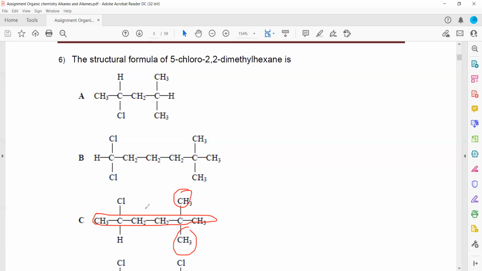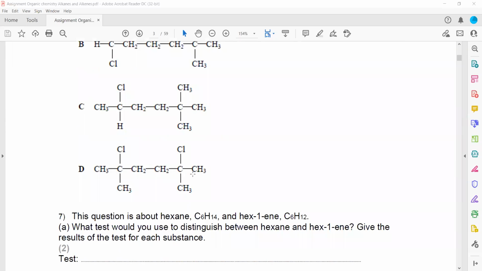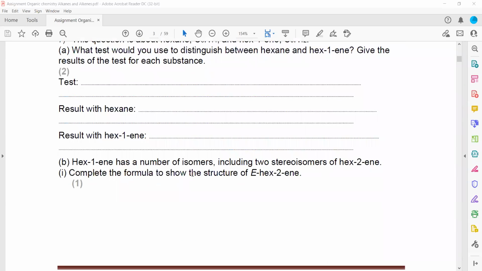So when we number this, 1, 2, 3, 4, 5, 6, two methyl groups are there in the second position, and in the fifth position there's a chlorine. So that's why C will be the right answer. Why not D? Because D contains two chlorines, so that is not a possible answer.